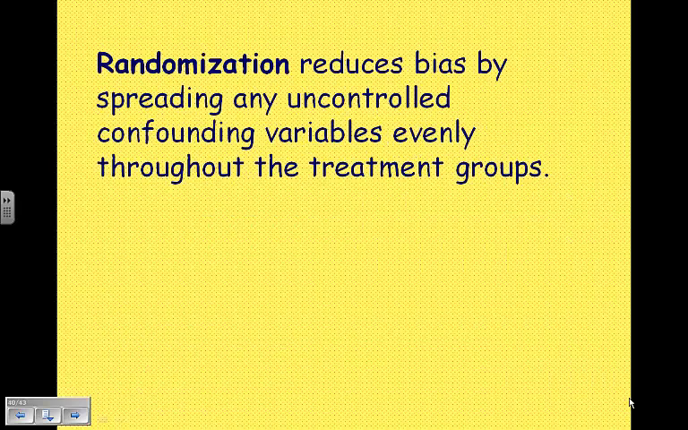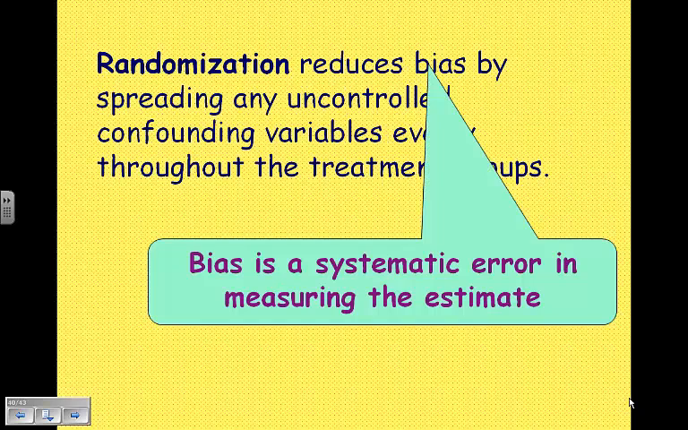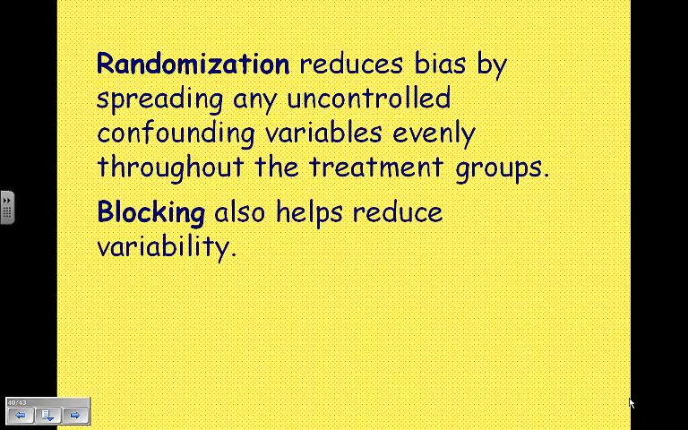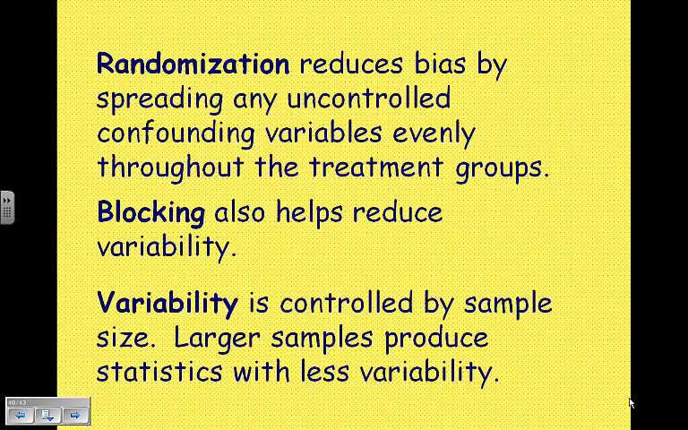Randomization reduces bias. Just remember that. It reduces bias by spreading any uncontrolled confounding variables evenly throughout the treatment groups. Bias, remember, is a systematic error in measuring the estimate. If you're making the same mistake every time, then there's some bias there. Blocking will help reduce variability. Another way to reduce variability is with sample size. Larger samples produce statistics with less variability. Okay, so randomization reduces bias. Blocking helps to reduce variability. And variability is controlled by sample size.